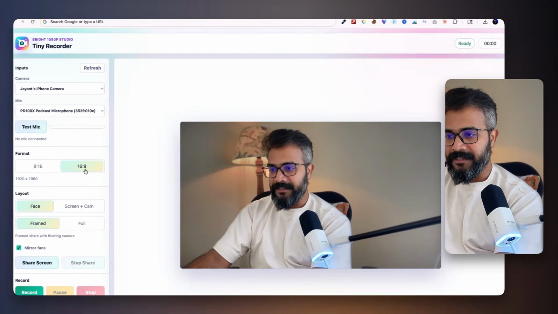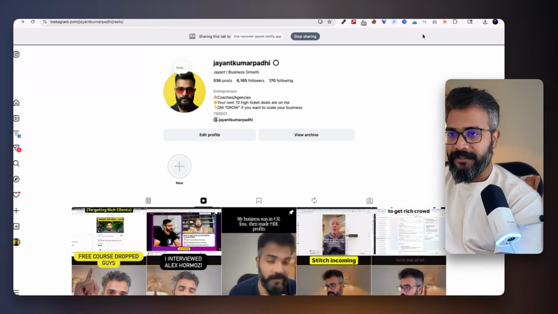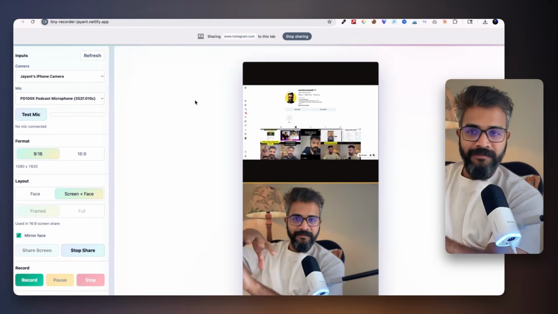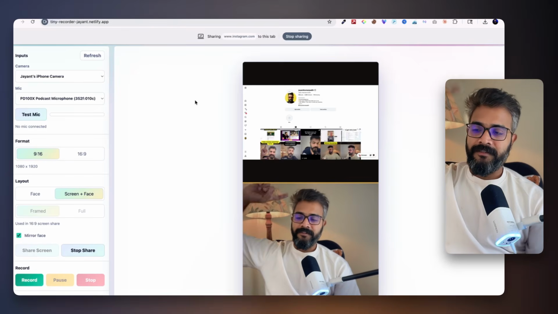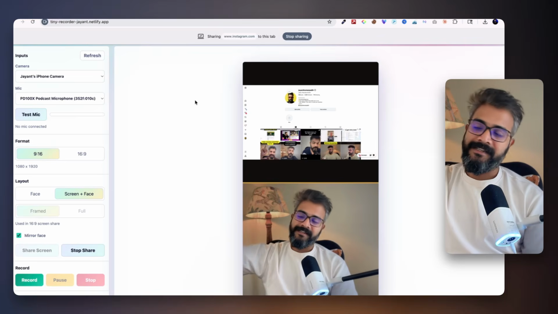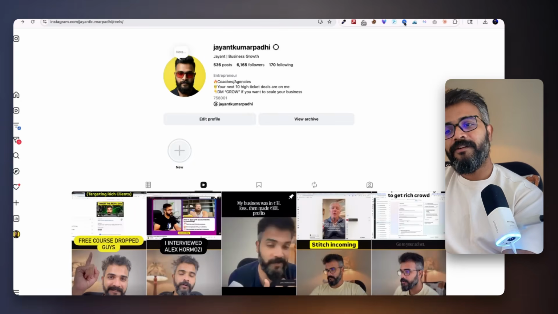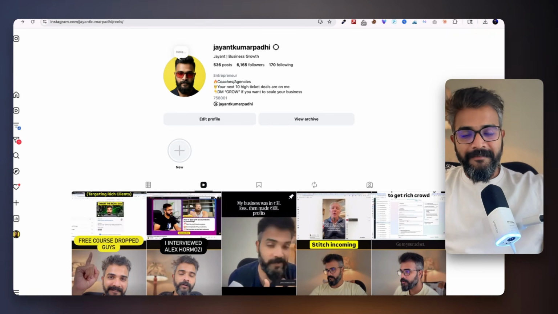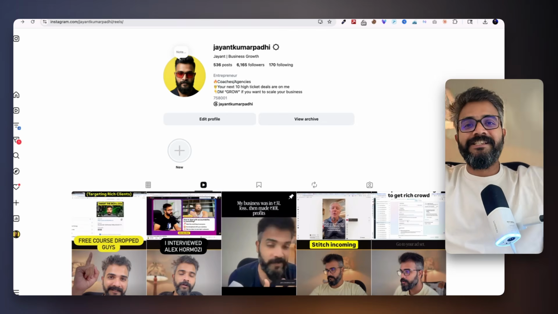I have built this from scratch, where if you go ahead and share the screen of anything, it creates a split screen effect, and you can do whatever on the screen. Your own face will be at the bottom, the video will be on the top, and subtitles can be added through the Edits app. So this allows you to create content very, very fast. Although there is a lot more to talk about in this video, like how I plan the content and how I script them out, I do not have the bandwidth to tell you all of this, but this is a general idea.